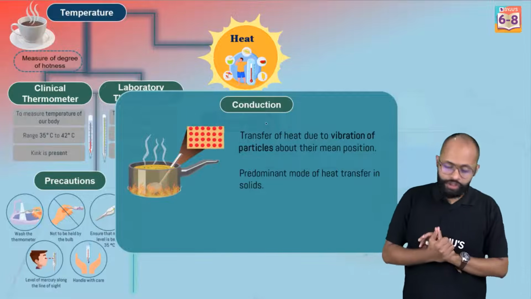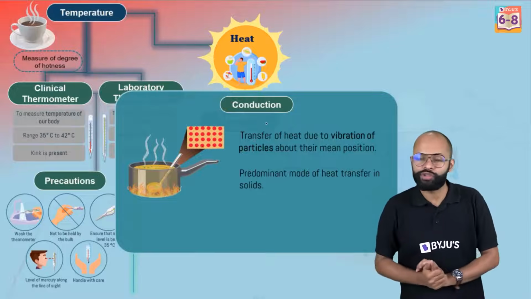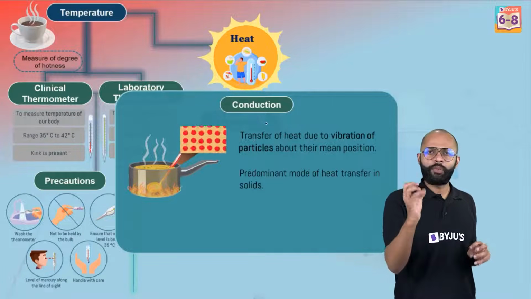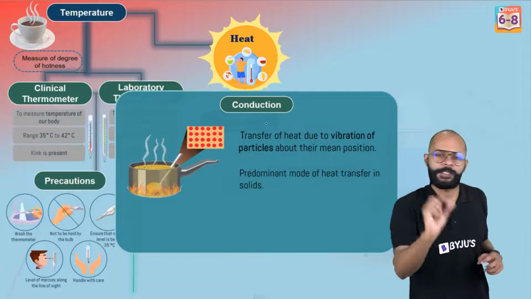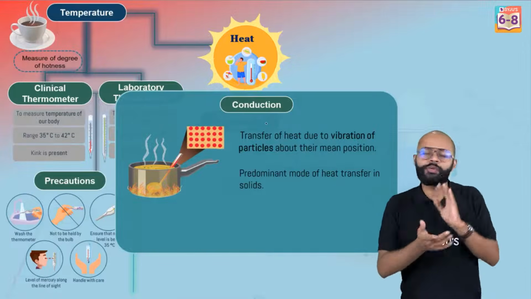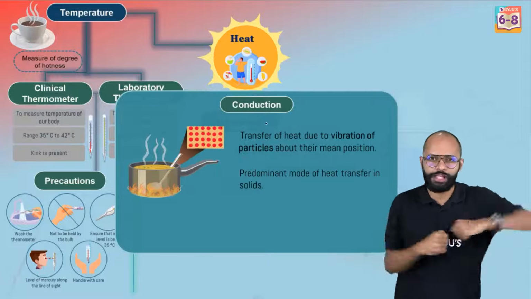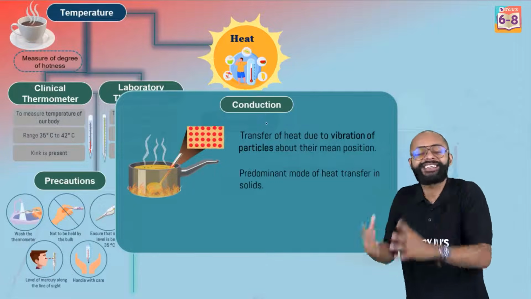कंडक्शन इज व्हाट? It is transfer of heat due to vibration of particles about their mean position. Everything is made up of particles. वो पार्टिकल्स क्या हो रहे हैं? वाइब्रेट कर रहे हैं. When they gain heat, they start vibrating vigorously. If I'm a particle, I'm normally dancing like this. When I get heat, what will I do? I'll start dancing aggressively and I'll push my nearby neighbors. So this is how conduction happens.